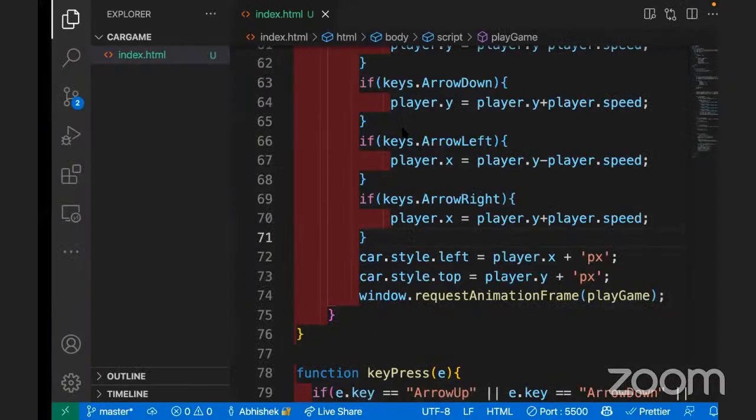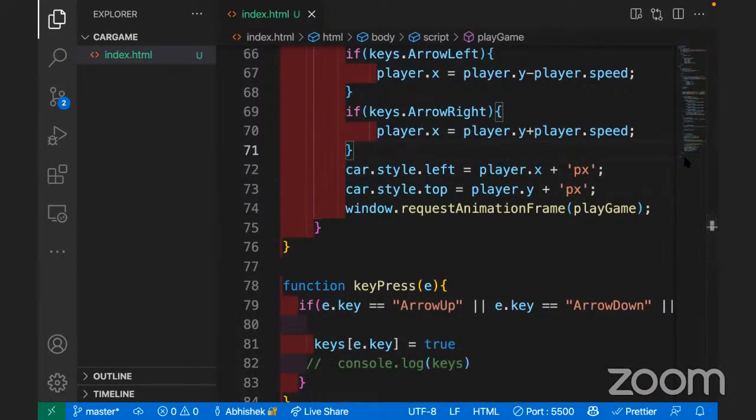Okay, let me have a look. I'm changing the style of the car, that means the position left and right. So this is X. Okay, this I can understand, not a problem. And then we are changing this, which is also okay. So the car style, we are updating according to the value, whatever the value is getting changed.